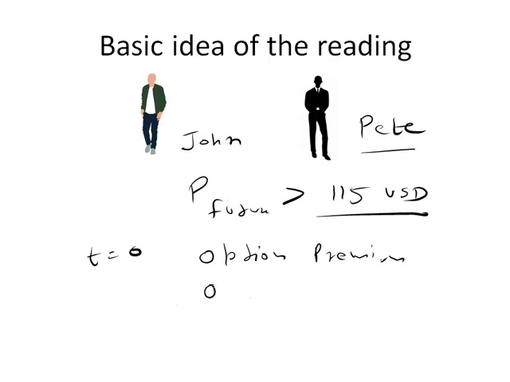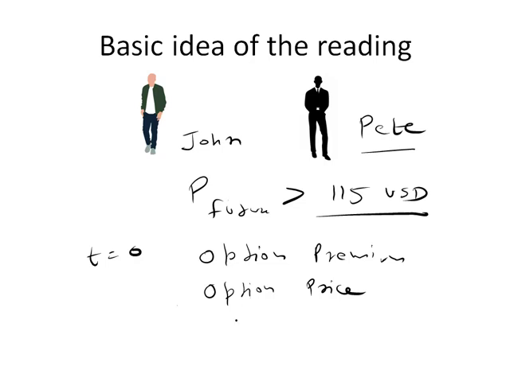We can also call it option price. So Pete is asking for option premium or option price from John. Now, what should that option price be? Pete says, let me do some math, let me crunch some numbers, and I will let you know what my option price should be.